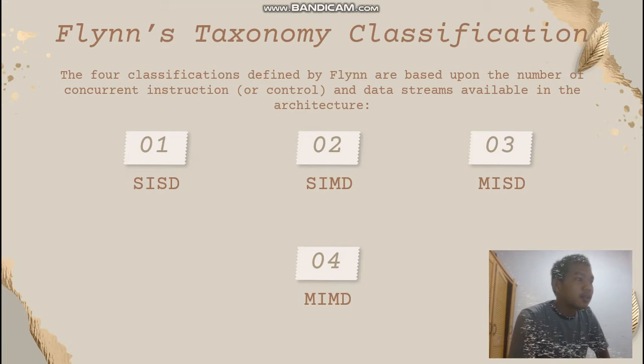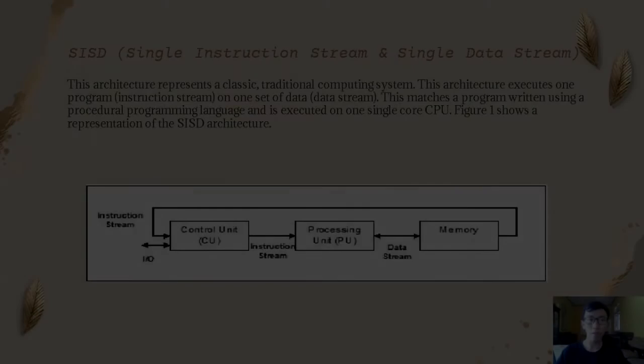Flynn's taxonomy classification. The four classifications defined by Flynn are based upon the number of concurrent instruction or control and data streams available in the architecture. One, SISD. Two, SIMD. Three, MISD. Four, MIMD.